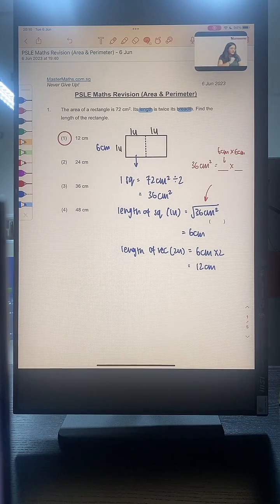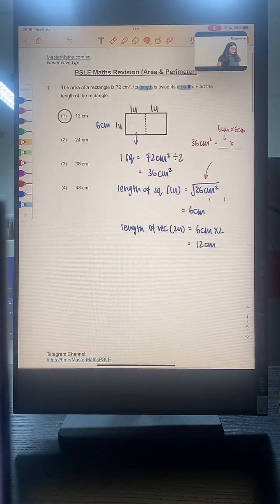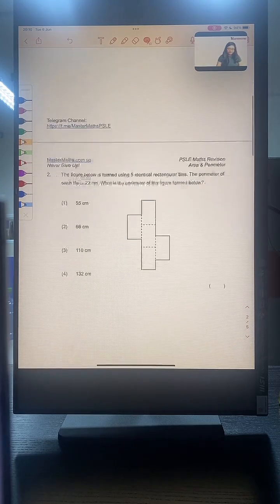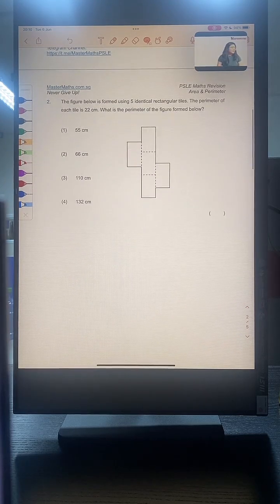Okay, let's continue with question 2. Question number 2. The figure below is formed using 5 identical rectangular tiles. Okay, so take note that we have identical tiles here. The perimeter of each tile is 22 cm.